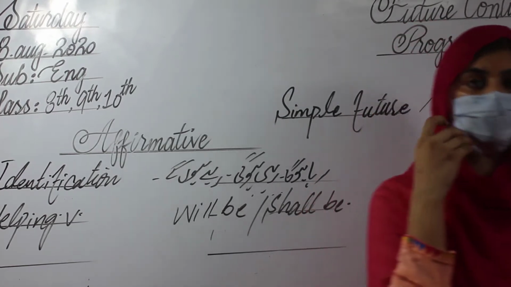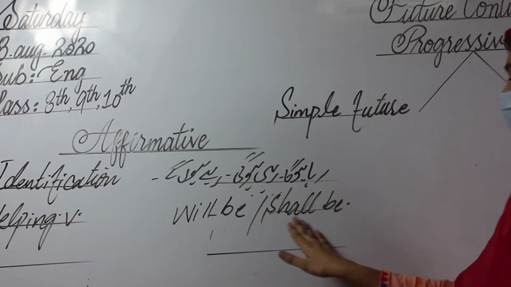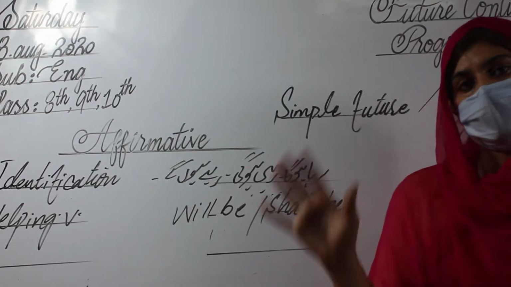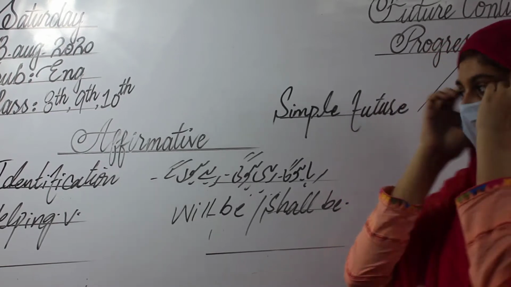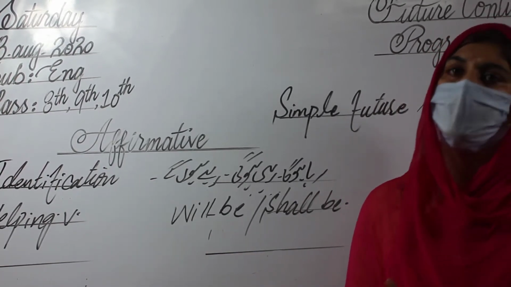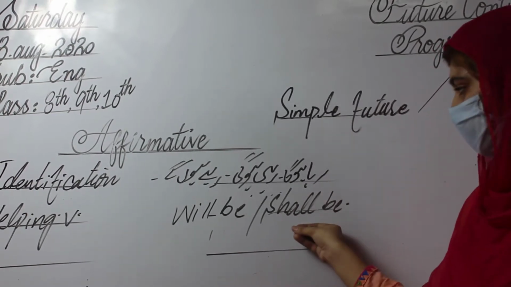When we discussed the future, I told you that shall is not necessary with all these types of subjective words. If you want to add will, you can. It's totally up to you. In a very polite manner, in a questioning statement, it is compulsory to add shall.